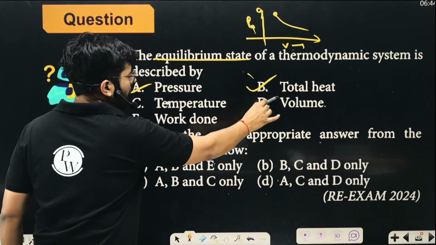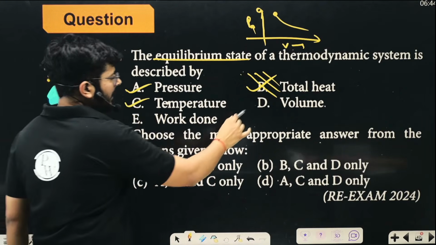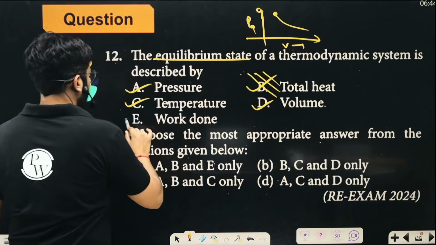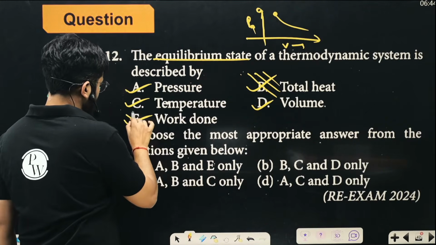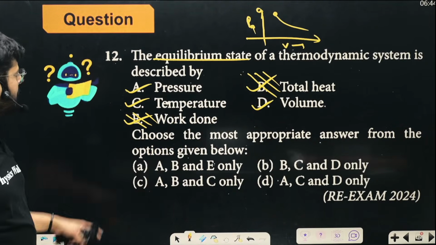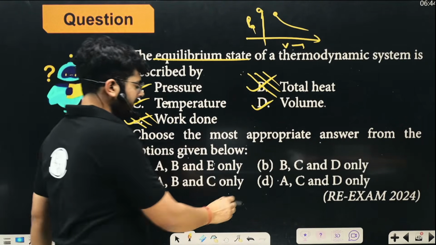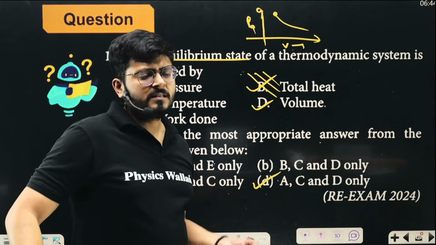Total heat cannot be used. Temperature can be defined. Volume can be defined at a state. Work done cannot be defined at a state. So except B and E, the rest are correct. So A, C and D are correct, so option D is correct. This was in 2024.